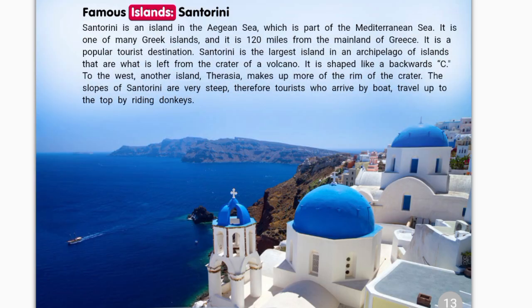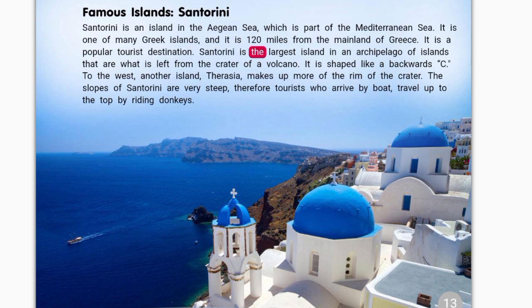Famous islands. Santorini. Santorini is an island in the Aegean Sea, which is part of the Mediterranean Sea. It is one of many Greek islands, and it is 120 miles from the mainland of Greece. It is a popular tourist destination.